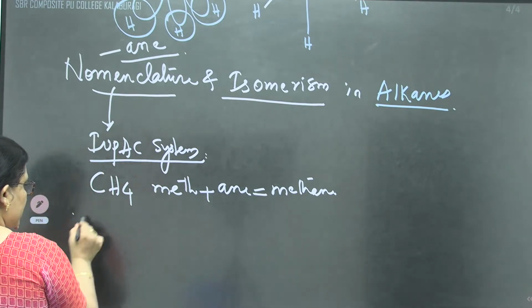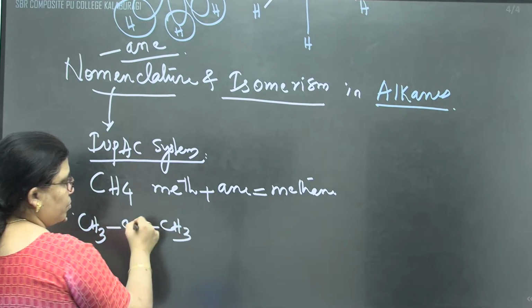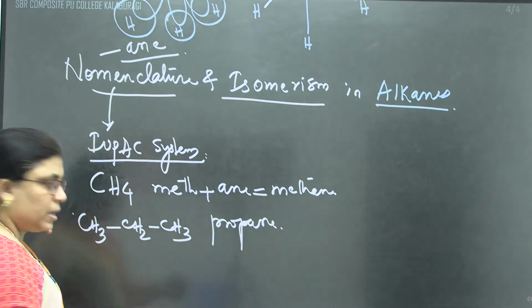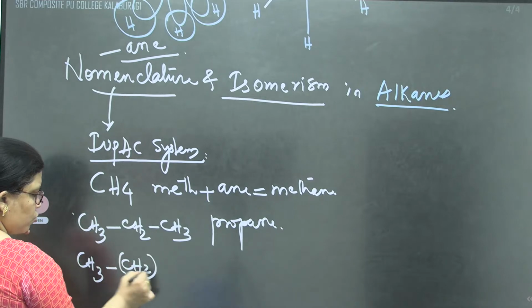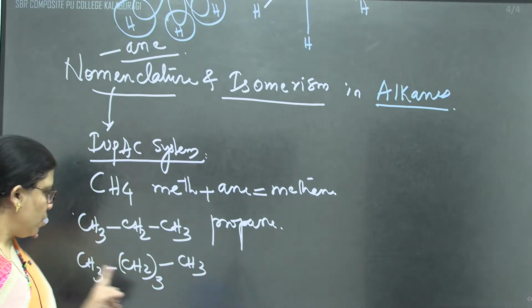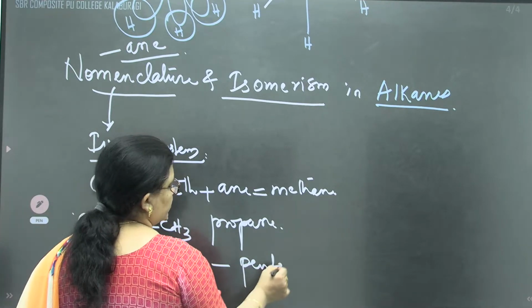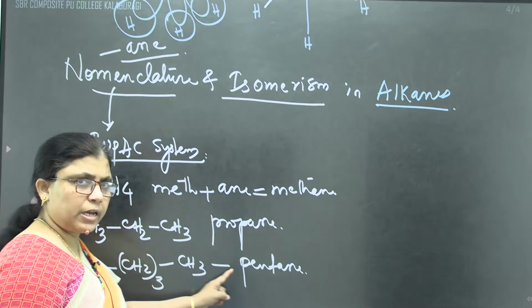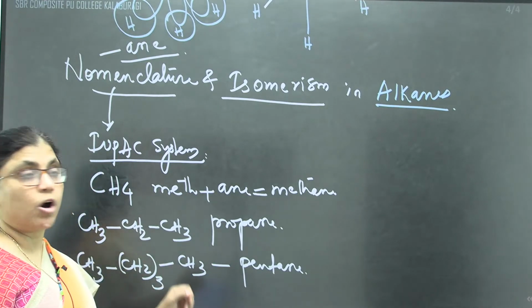In the same way, if we write 3 carbon atoms, CH3, CH2, CH3, we can call it prop plus ane, propane. If we write the condensed formula also, no problem at all: CH3, CH2 3 times, and CH3. All the carbon atoms are arranged in an open chain. 1 plus 3, 4, 4 plus 1, 5. We can call it pentane. According to the common system, since all the carbon atoms are arranged in an open chain, you can call it normal pentane.